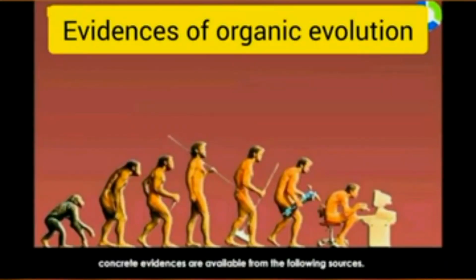We shall study some evidences of organic evolution. In the last lecture, we have already seen that the organic theory of evolution is the most accepted theory as it answers many questions, like how life came into existence, how various forms developed, and how more competent species came into existence. Now we will see some proofs which are available in our surroundings in support of the theory of organic evolution.